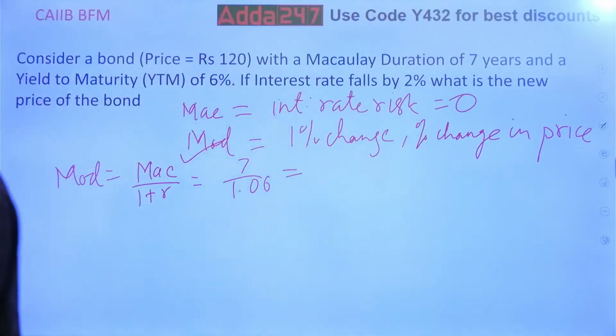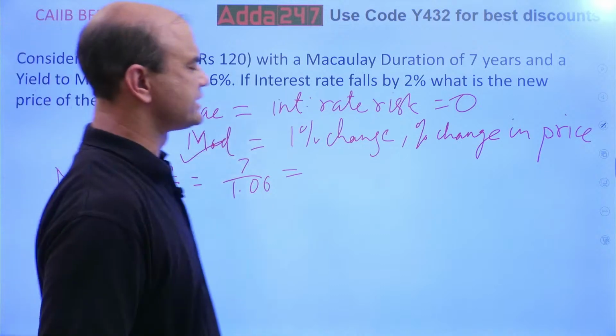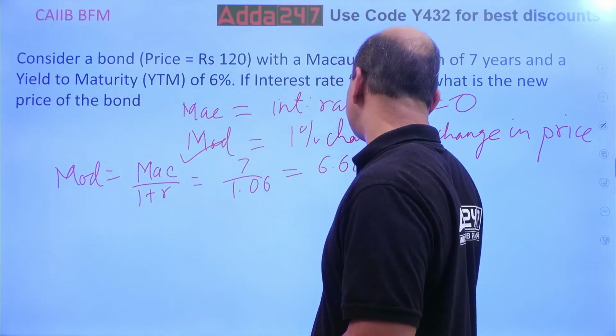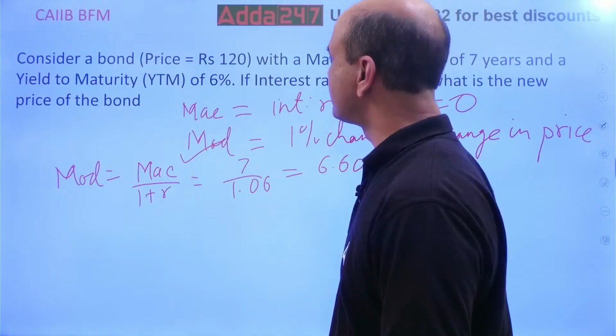Solve this, everyone. 7 upon 1.06. What are you getting? 6.603. Take it to 2 decimal points only. 6.60%. Now what is the question?